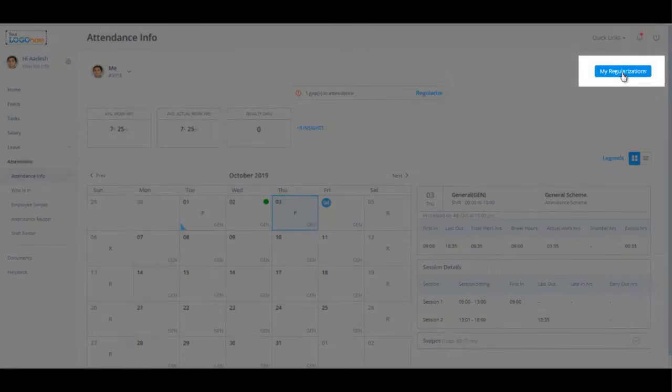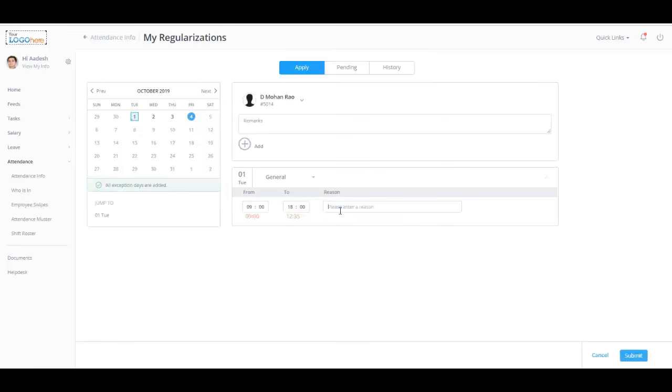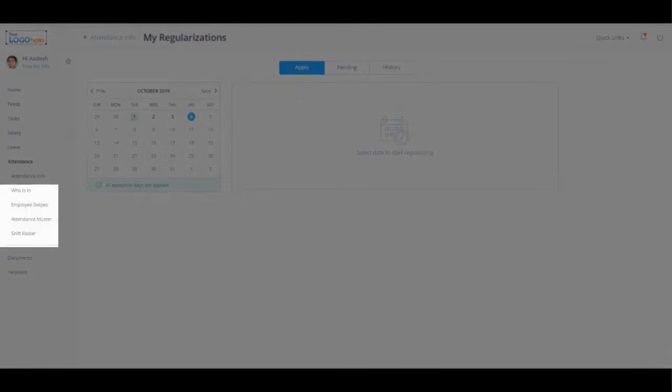My Regularization tab will help you in managing all your regularization requests. Select the day from the calendar to apply for regularization, enter the details and click on Submit to complete the task. Your request is now waiting for approval. Apart from your attendance info, all other sections under the Attendance tab will be available only in the Manager's ESS